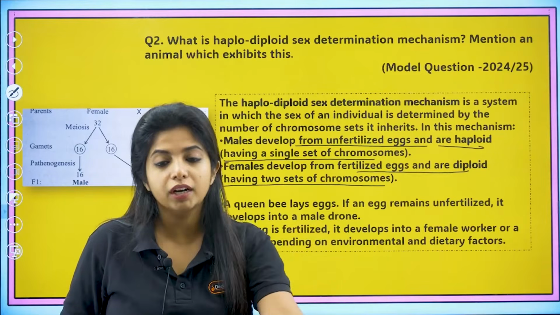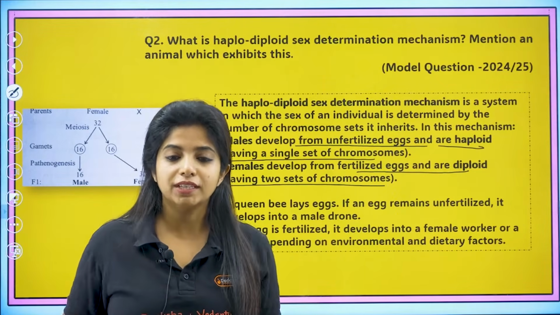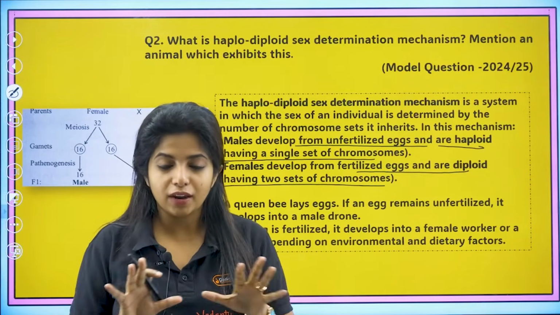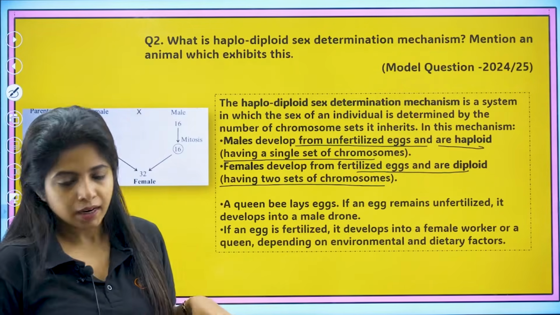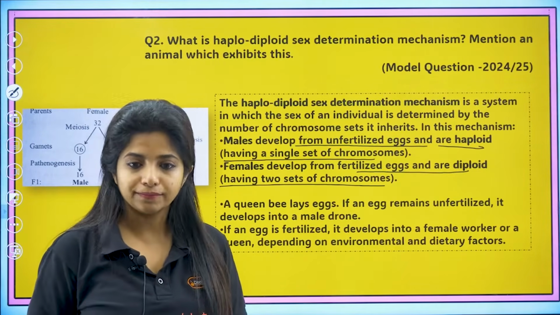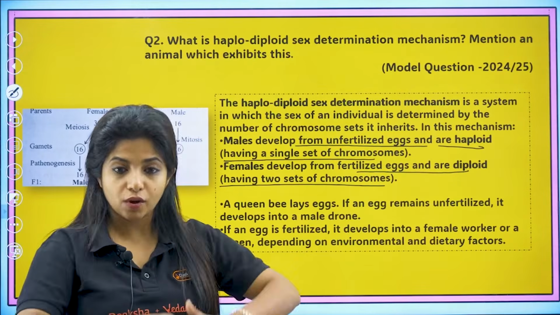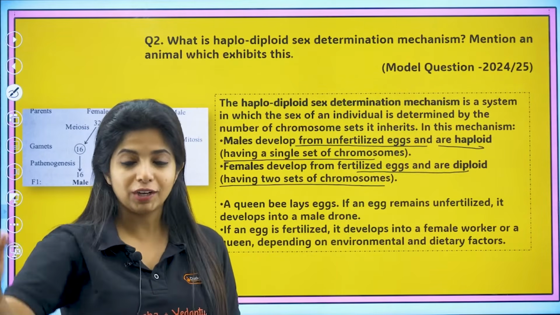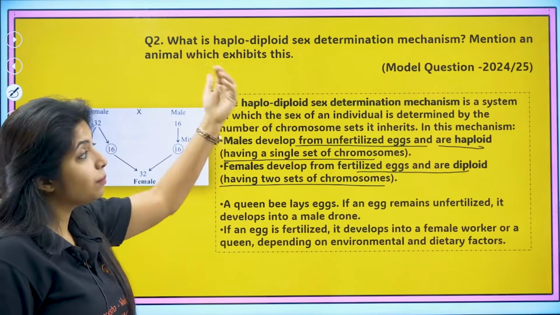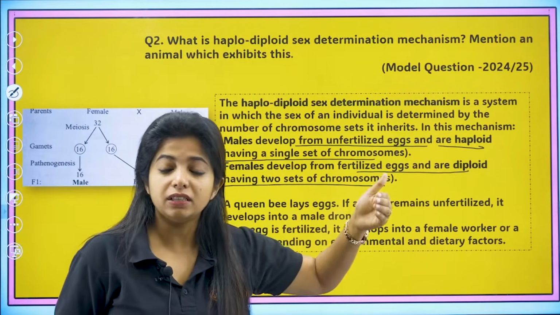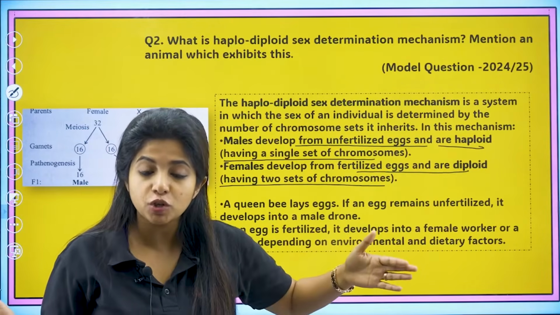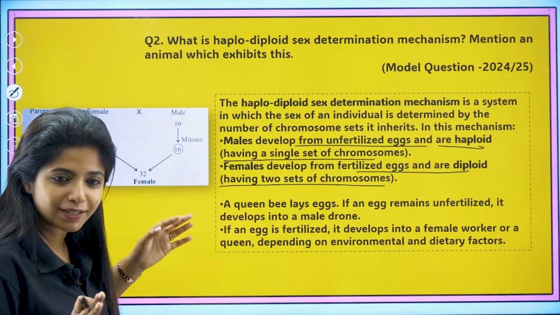So usually it is a worker bee, and who is the worker bee? The one who takes care of the whole honeycomb, who brings in a lot of things, who takes care of all the things that are happening in there. Depending on the environmental and dietary factors, it can be either a worker or a queen bee. So the queen bee is usually fed royal jelly, that's how she becomes queen. And there is a lot more story to it which we will not be discussing as of now. So I hope this is clear. The question can be reframed as, please explain the sex determination mechanism in the case of honeybees. It's the same. What do you call the sex determination mechanism? Haplo-diploid sex determination mechanism. Done.